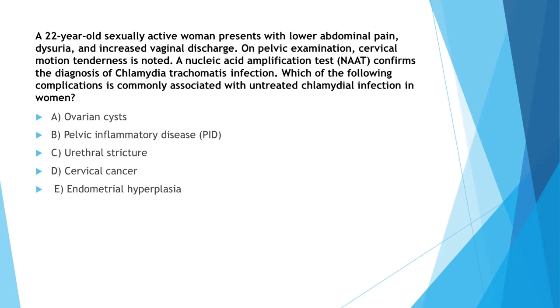A 22-year-old sexually active woman presents with lower abdominal pain, dysuria, and increased vaginal discharge. On pelvic examination, cervical motion tenderness is noted. A nucleic acid amplification test confirms the diagnosis of Chlamydia trachomatis infection. Which of the following complications is commonly associated with untreated chlamydial infection in women? Ovarian cyst, PID, urethral stricture, cervical cancer, or endometrial hyperplasia.